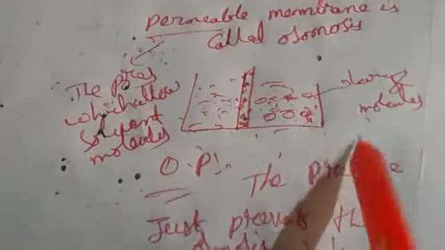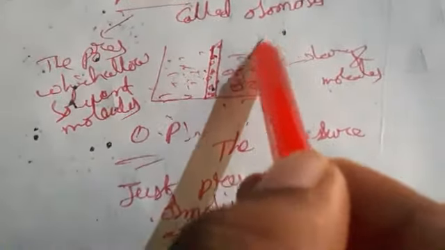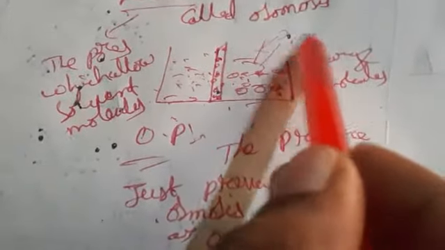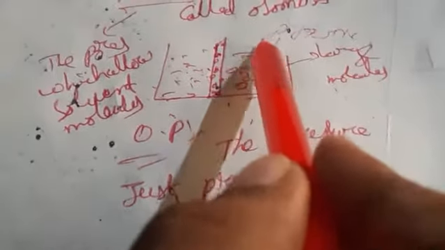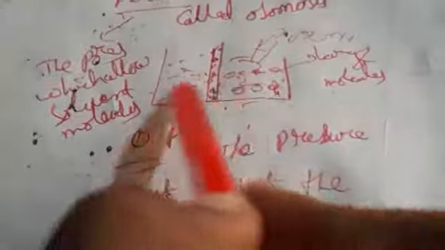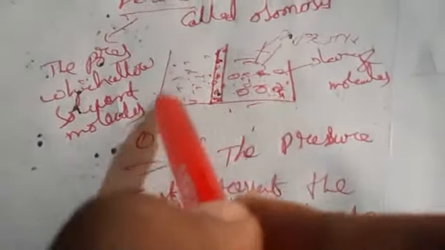Here I have shown an example where only the osmosis process is going on. If I apply some pressure here, this pressure will stop the flow of solvent molecules from here to here. That one we call it as osmotic pressure. Now coming to reverse osmosis.